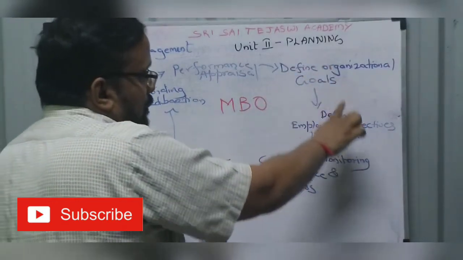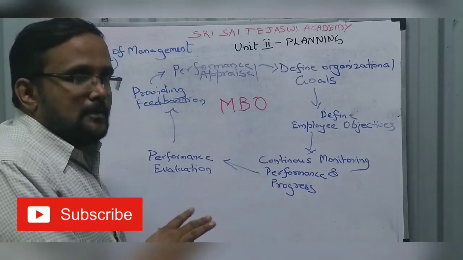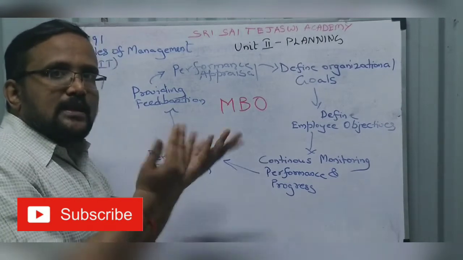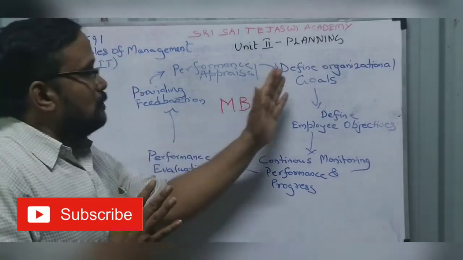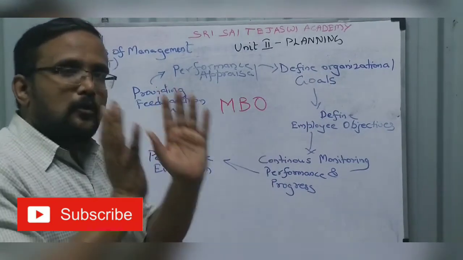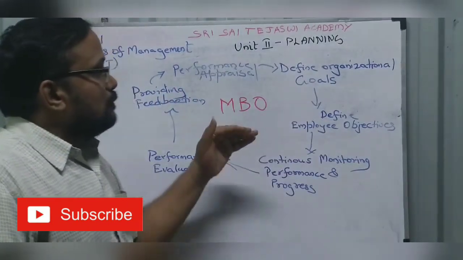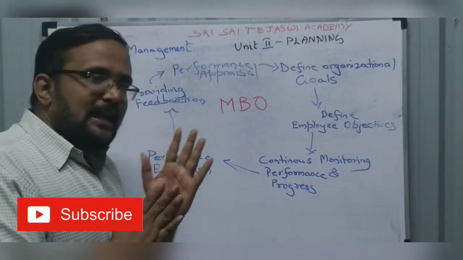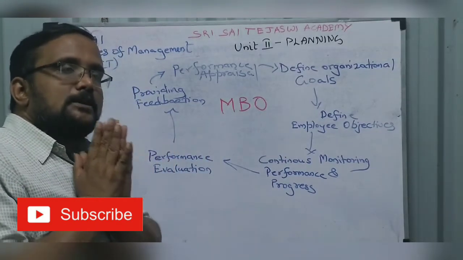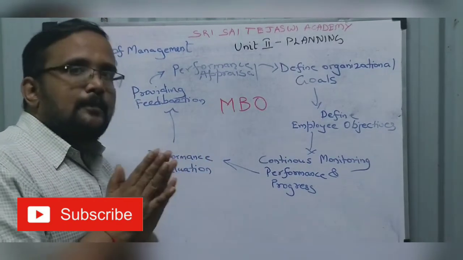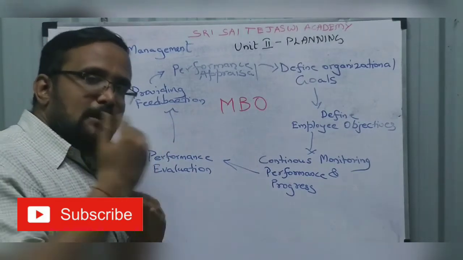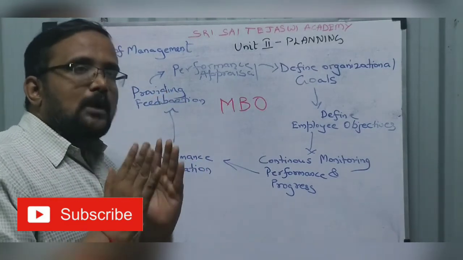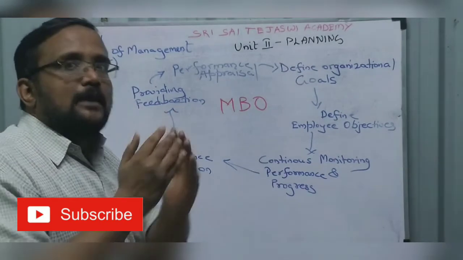First one, let us start from here. Continuously go and complete with the performance appraisal. So define organizational goals. We have seen already, we have established objective, that is goal. Define organizational goal, what you are going to do. Define employee objective. So before I proceed to the MBO process, let me tell you what is MBO. So management by objective is a strategic management tool with which you improve your organizational performance by taking into account both employee and management objective.